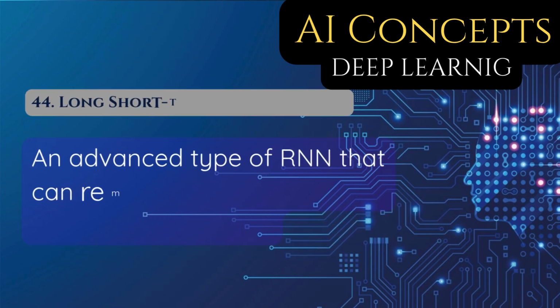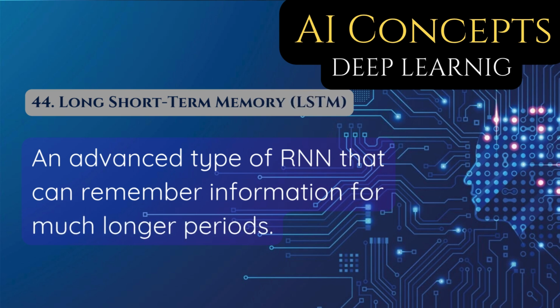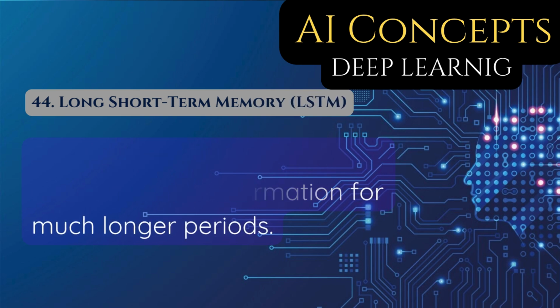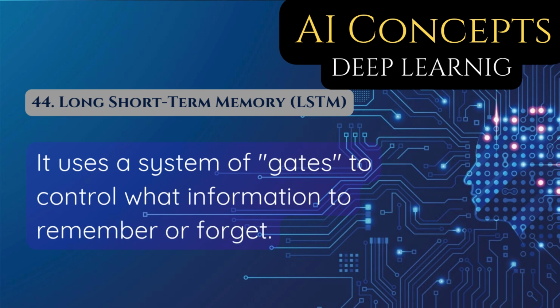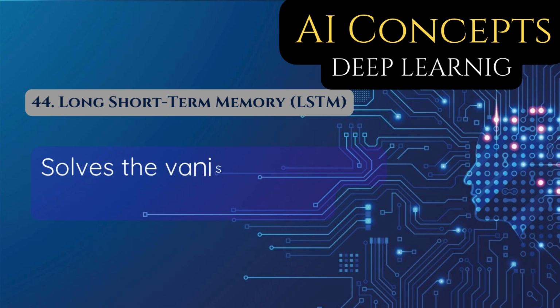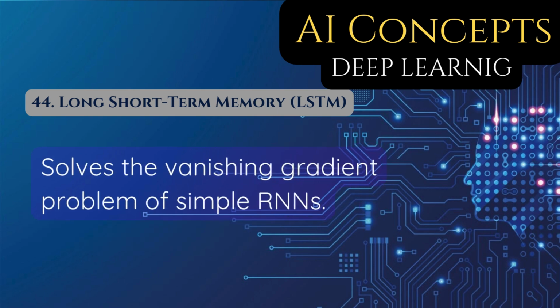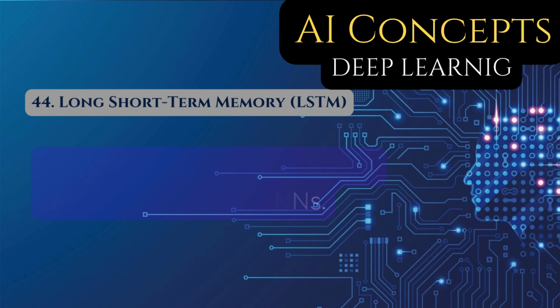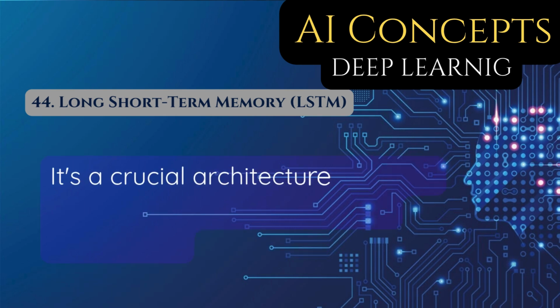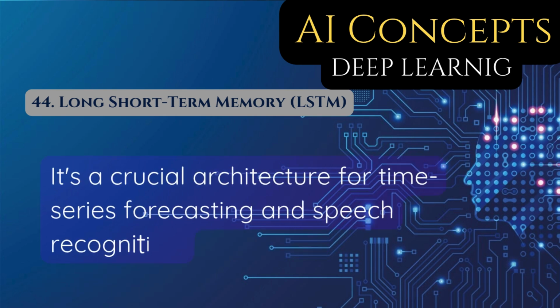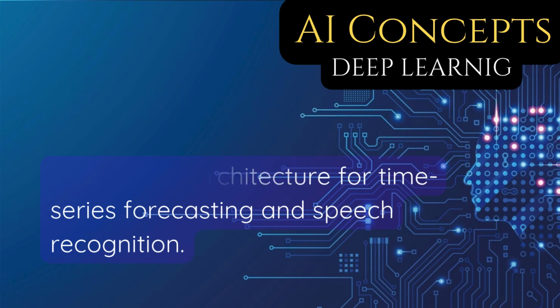44. Long short-term memory, LSTM. An advanced type of RNN that can remember information for much longer periods. It uses a system of gates to control what information to remember or forget. Solves the vanishing gradient problem of simple RNNs. Was the state of the art for many natural language processing tasks before transformers. It's a crucial architecture for time series forecasting and speech recognition.